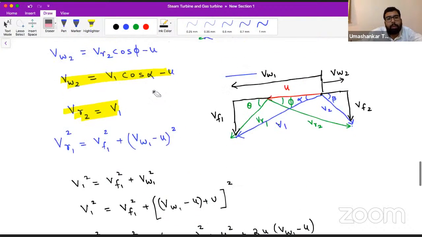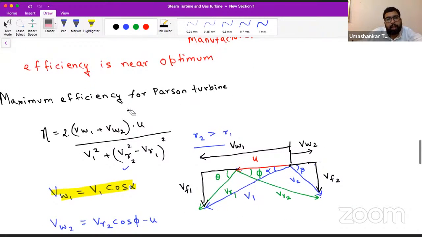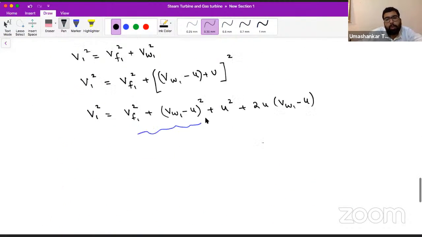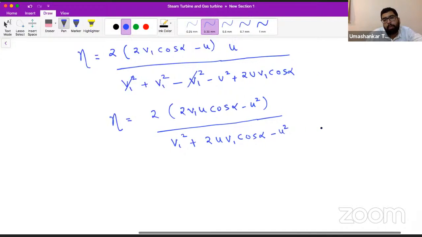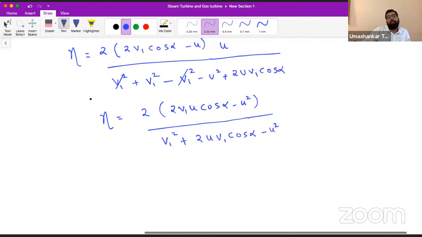I'm just placing the values. Don't get confused. See, U is outside there also, so I was left with this U. I'm just placing the values, do not worry about it. It's a very simple thing. So if I multiply U inside, the equation will be like 2V1U cos alpha minus U square, and in the denominator, it will become 2UV1 cos alpha minus U square. So here we have the formula of efficiency.